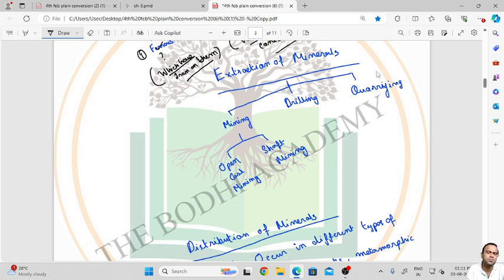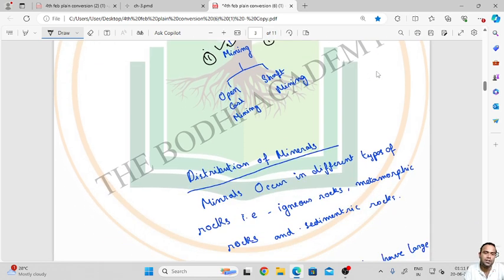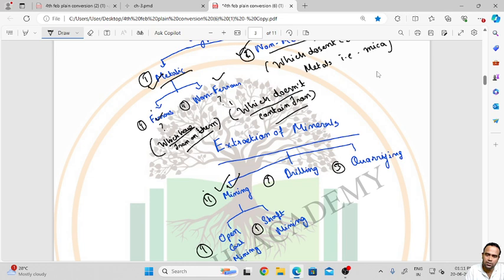Now we are going to do the second point, extraction of minerals. These are the three ways. The first way is mining, the second way is drilling, and the third way is quarrying. The most popular way is mining. There are two types of mining: open cast mining and shaft mining. Then they do drilling and then quarrying. So these are the three processes of how minerals are extracted.